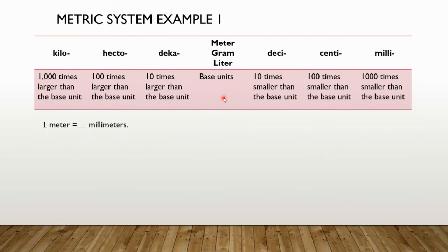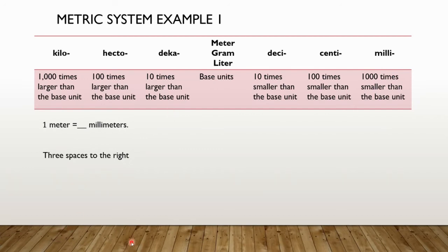Now, milli, right? Millimeters. As you can see, that's 1, 2, 3 units to the right. So we're here at meter. Milli is 1, 2, and 3 units to the right. Because it's 3 spaces to the right, what's going to happen is this.